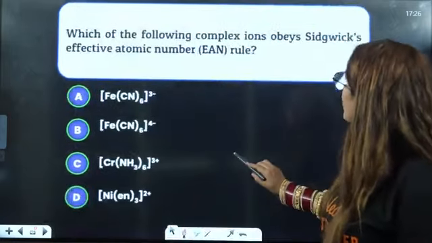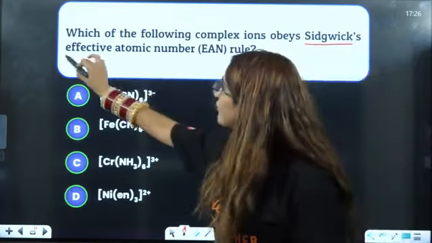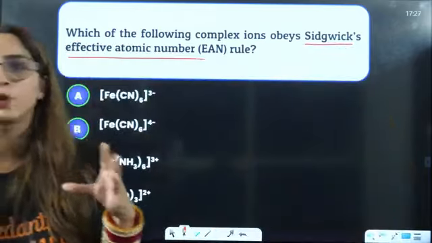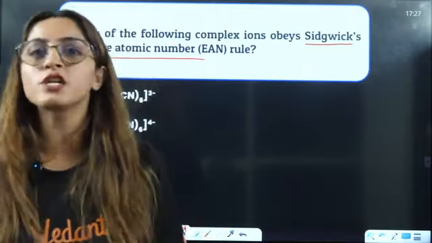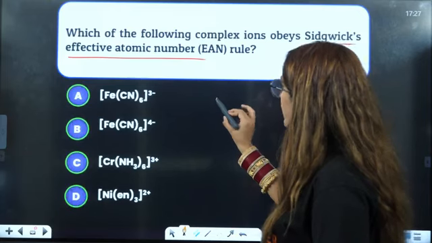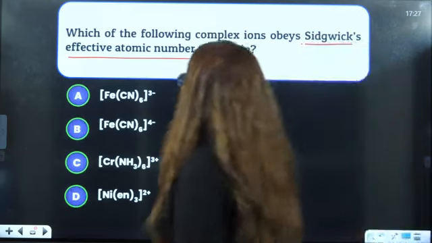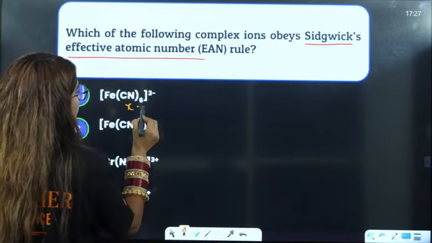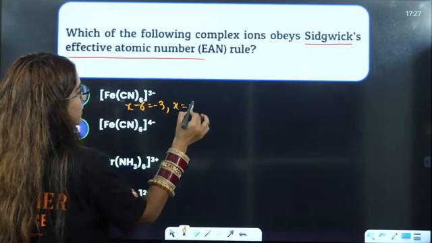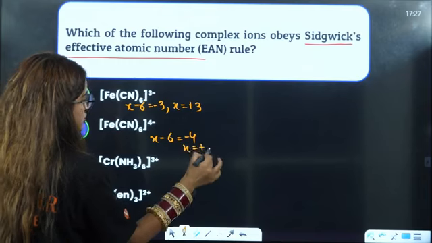Next is, which of the following complex ions obeys Sidgwick's effective atomic number rule? Effective atomic number means EAN should be equal to the nearest noble gas. Okay, so let us solve this. Firstly what you have to see is the atomic number, let's say for iron, and what is the oxidation state? X minus 6 is equal to minus 3, so X is equal to plus 3. Here it is X minus 6 is equal to minus 4, X is equal to plus 2.